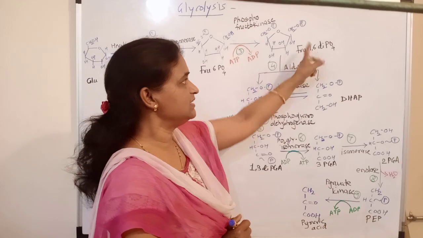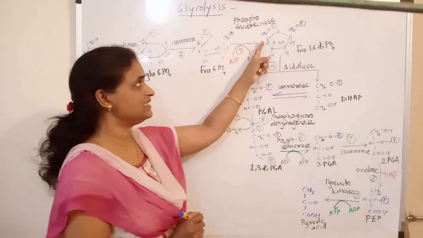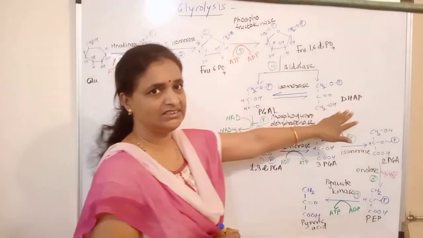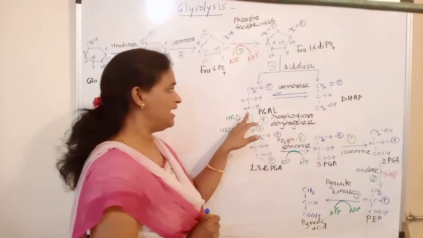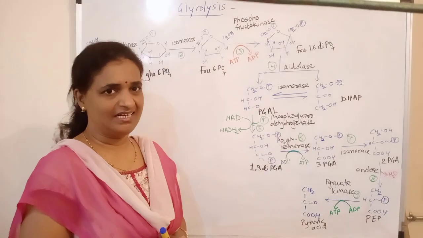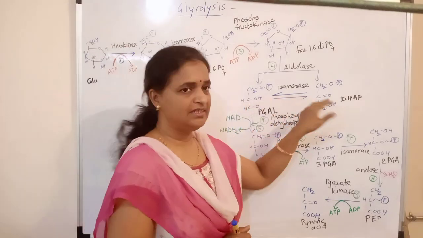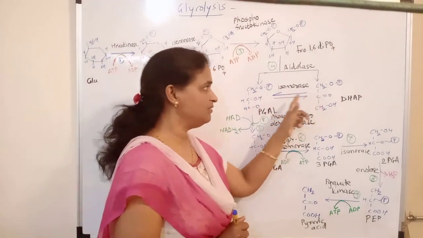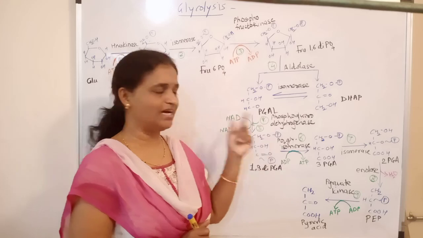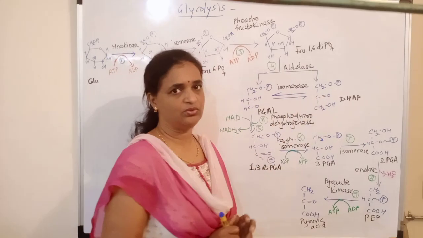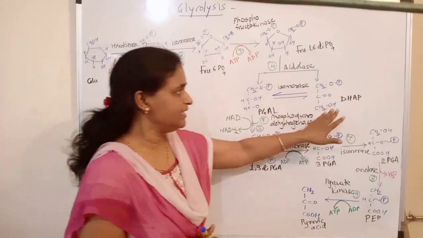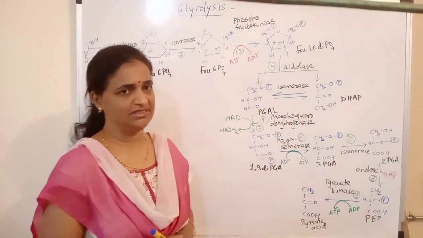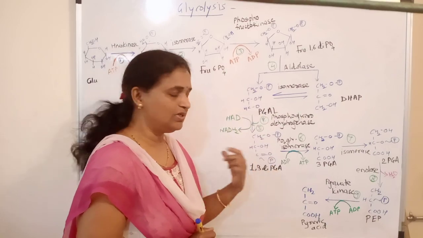Here this fructose 1,6-diphosphate is split up. This is a 6 carbon atom compound. It splits into 3 carbon atom compounds. One is DHAP, dihydroxyacetone phosphate, and the other is PGAL, glyceraldehyde 3-phosphate. These two intermediates, DHAP and PGAL, are interconvertible. The rate of conversion of DHAP to PGAL is far more as compared to PGAL to DHAP, and that's why DHAP is converted to PGAL, and in further reactions there are two intermediates, that is 2 PGAL to 1,3-diPGA, like that we get double.